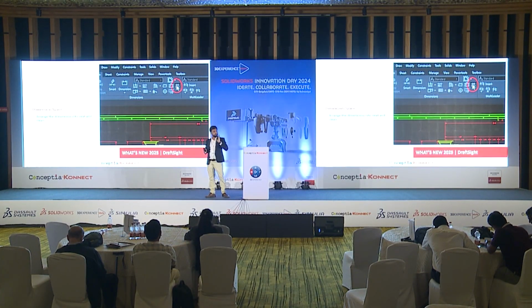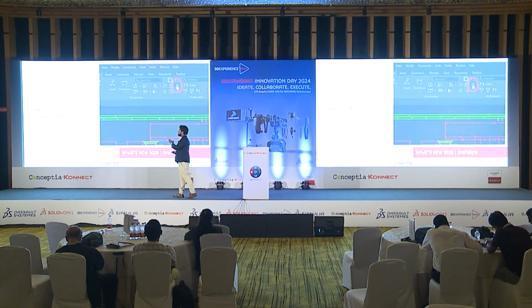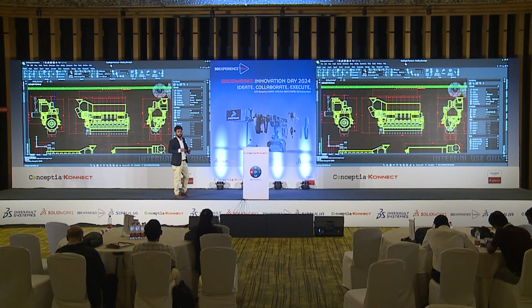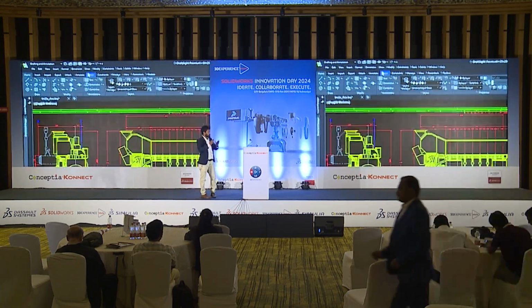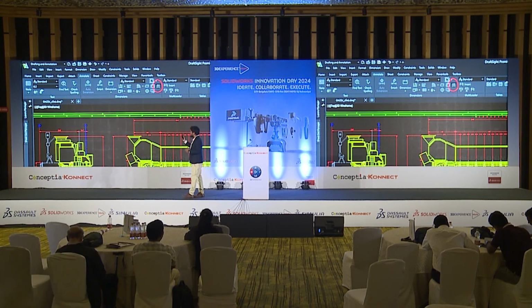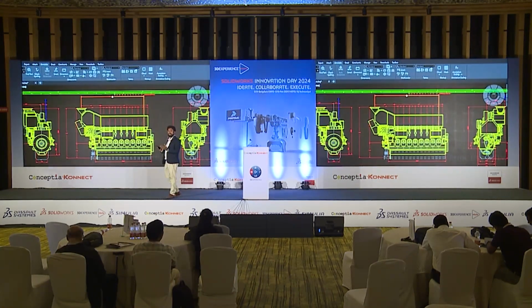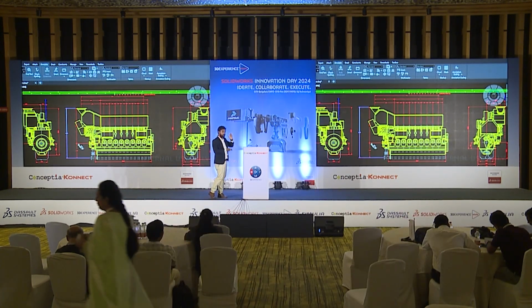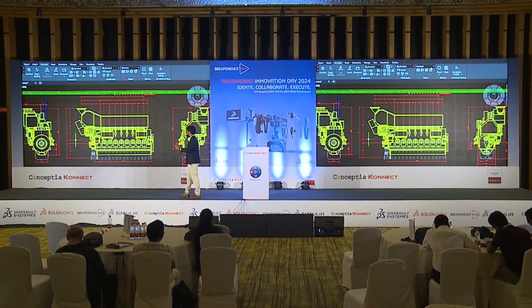And Dimension Space, which will be the last. Whenever you make a drawing sheet and send it to the manufacturing team or any other team, the drafting sheet should be neat and clean. That we expect, and the production team also expects the same, right? In the 2024 enhancement, we have an option called Dimension Space, like Auto Arrange in SolidWorks. Whenever your dimensions are congested or overlapping, you can select all the dimensions and arrange them with space between two dimensions. Once I click Dimension Space, you can see it is automatically arranged with a certain distance between the two dimensions.